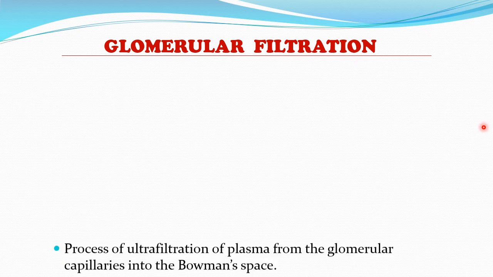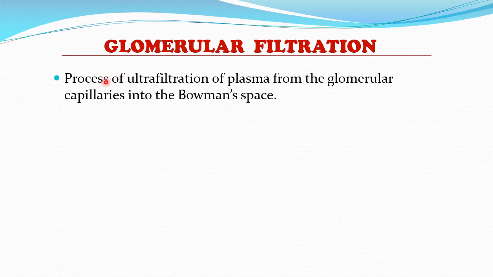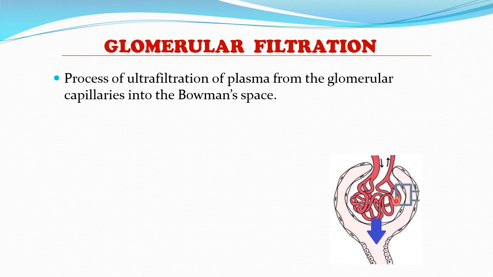So now coming to the topic of this session, where I will tell you in detail about the first and the primary step of the urine formation, that is the glomerular filtration. So this glomerular filtration is the process of ultrafiltration of the plasma from the glomerular capillaries into the Bowman space. So you are aware about this structure now.